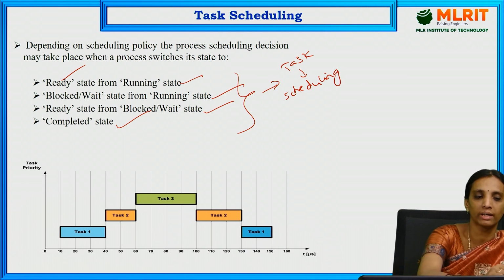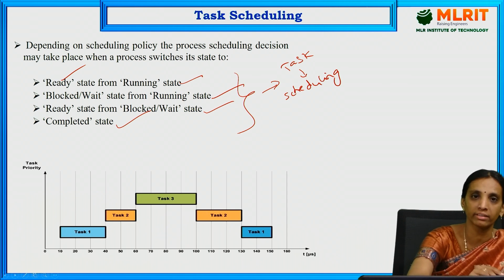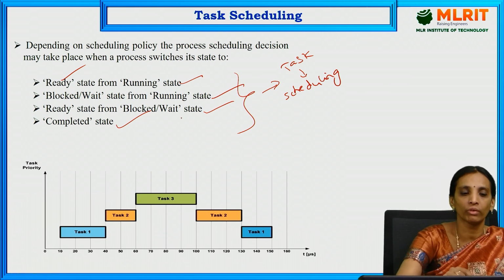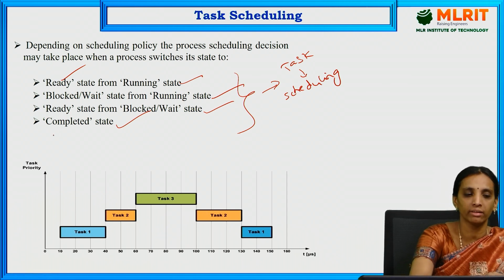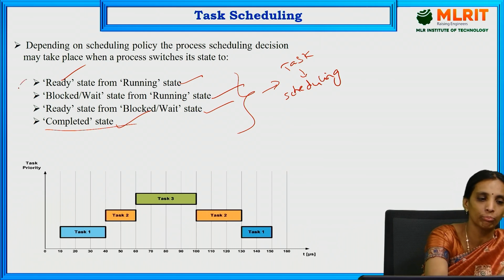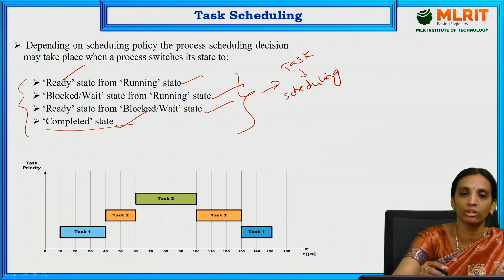we need to consider these four states, that is from running state to ready state, or from running state to blocked or wait state, or from wait state or blocked state to ready state, or to completed state. So when the current task is in these four states, then only the scheduling will be assigned to that task.